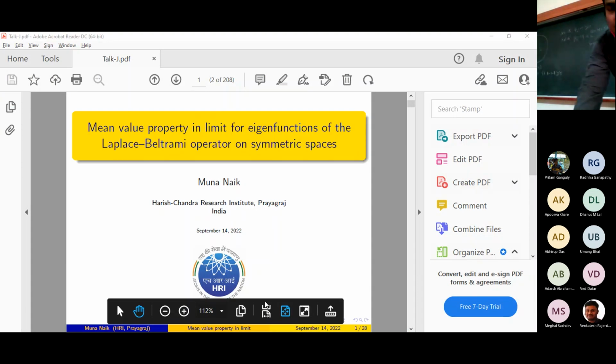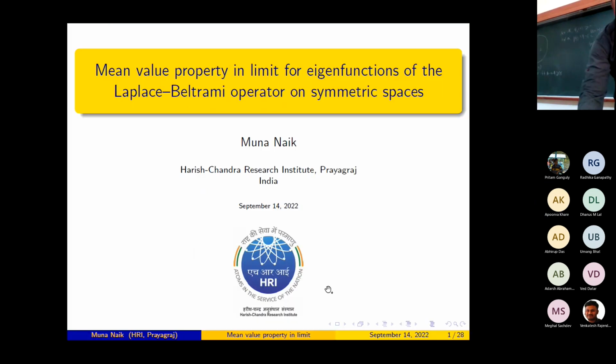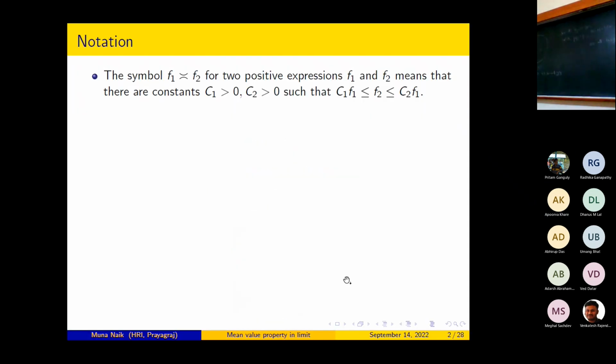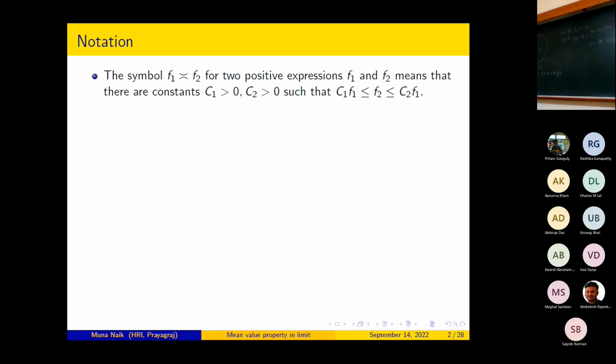Can you hear us, sir? I could hear offline. I could hear Muna when he talks. Okay. Then you be there. I cannot see here actually. I can stand here. Right? Sorry.